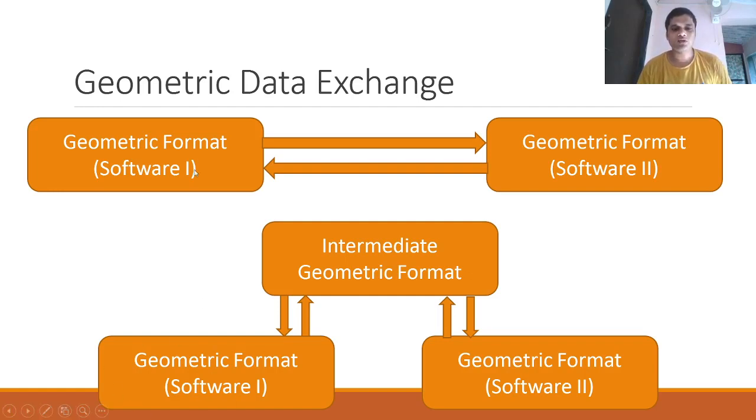The purpose was: I have a SolidWorks part file, I will convert my part file into an intermediate geometric format, and ANSYS will also be able to read that general or intermediate geometric format. So I will convert my SolidWorks part file into, for example, IGS or STEP. What IGS and STEP file formats are, we will see slightly later. ANSYS will be able to read from the STEP or IGS file formats. This is what we mean by the intermediate geometric format or general purpose geometric formats.